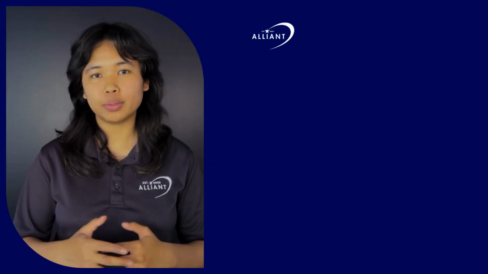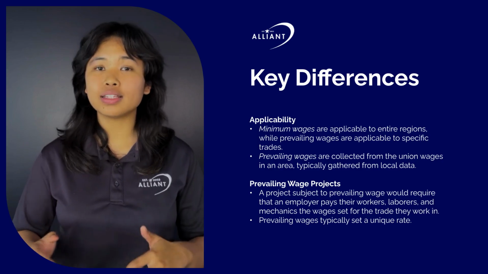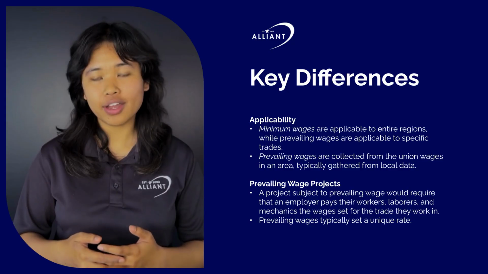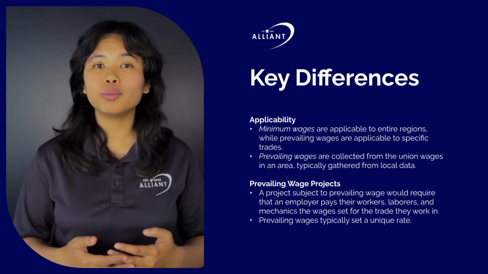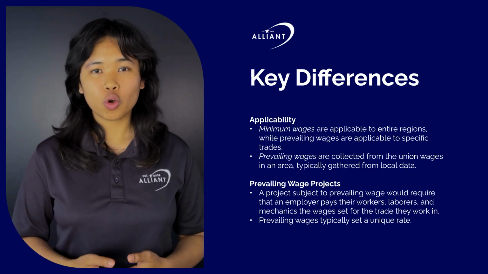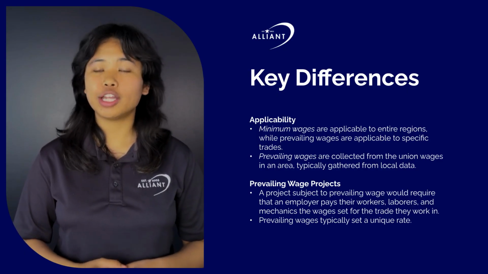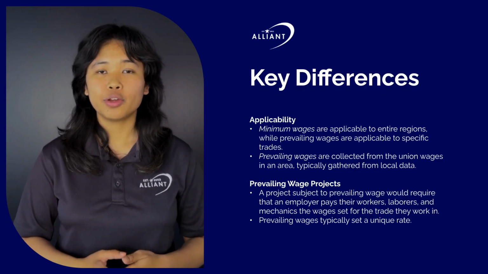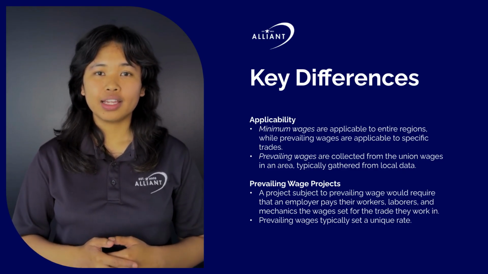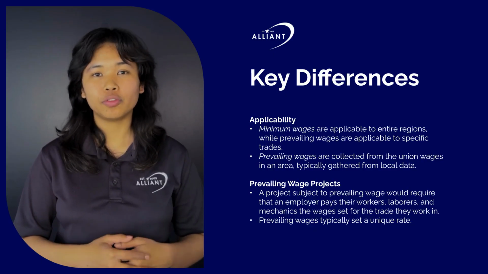While a minimum wage is applicable to regions, prevailing wages are applicable to specific trades. Prevailing wages are often collected from the union wages in an area or surveys typically gathered from local data. For example, a project subject to prevailing wage would require that an employer pays their workers, laborers, and mechanics the wages set for the trade they work in. Prevailing wages typically set a unique rate for each classification or trade. For example, laborers may be owed $24 and electricians may be owed $50.